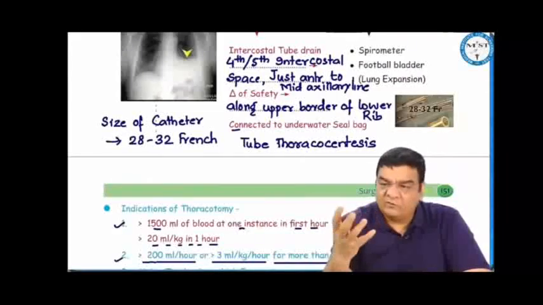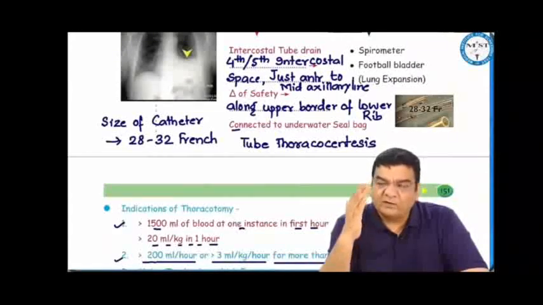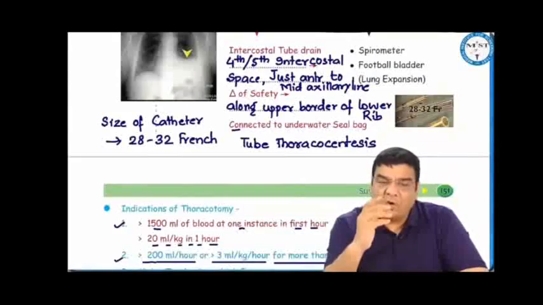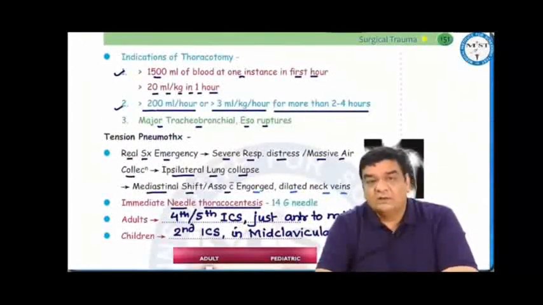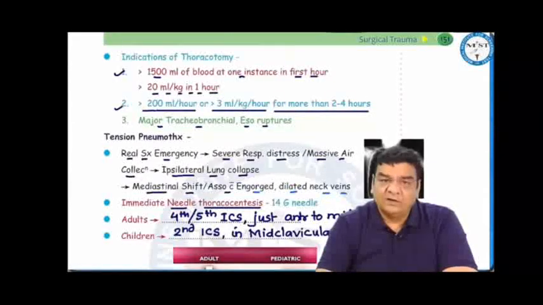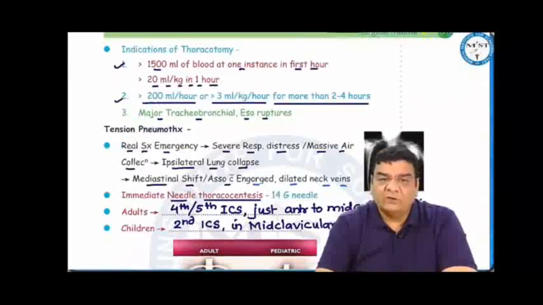Sometimes when we put the intercostal tube, we may find huge amount of blood coming out from the tube. If more than 1.5 liters of blood has been drained through the intercostal tube at one instance, or there is more than 200 ml per hour of blood coming out from the tube for consecutively 2 to 4 hours or more than that, then also it means there is significant bleeding inside. We should not wait. We should do a thoracotomy, apply direct pressure, and control the bleed. If there are major tracheobronchial or esophageal ruptures, then also we have to do a thoracotomy.